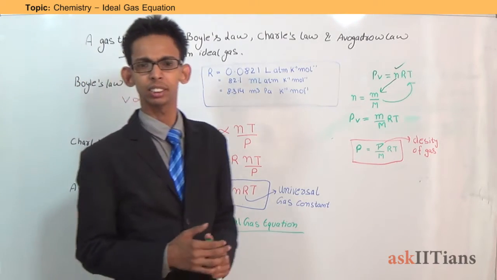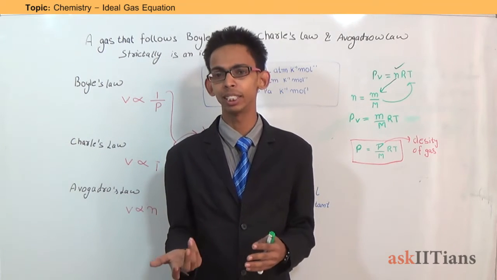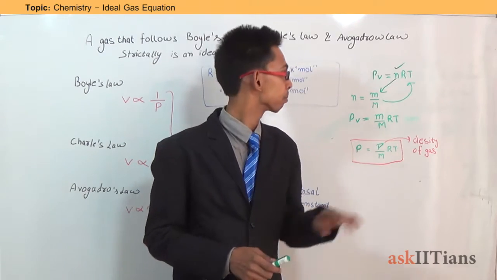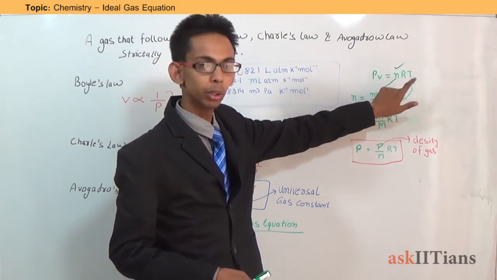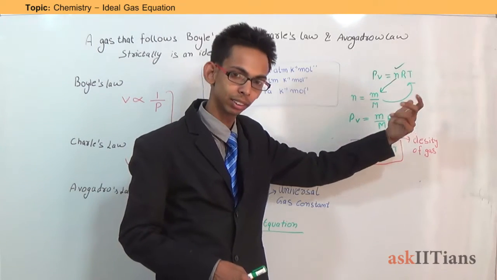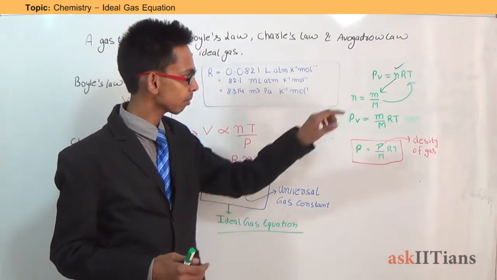The next thing is the calculation of density of an ideal gas. Obviously every gas has some density and some molar mass. So let's see the calculation. From the ideal gas equation we know that PV equals nRT, where P is the pressure, V is volume, n is number of moles, R is the universal gas constant, and T is absolute temperature.